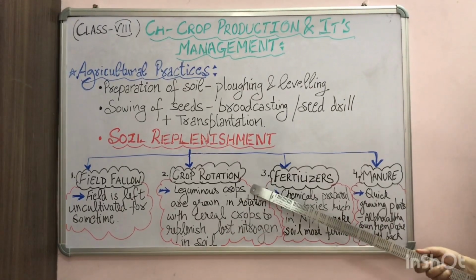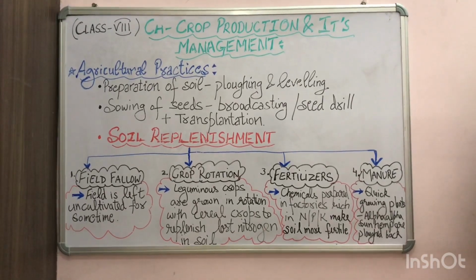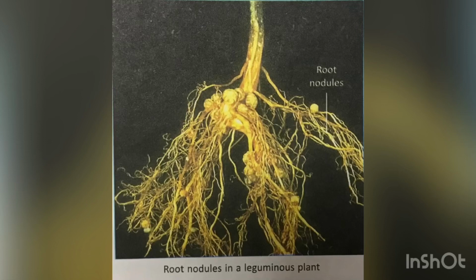How do these leguminous crops help to replenish the lost nitrogen in the soil? Students, this is a picture of the roots of the leguminous plants. We can see the root nodules which are present in the roots of the leguminous plants. The rhizobium bacteria live in association with these, and they have the ability to convert the atmospheric nitrogen gas into useful nitrates that can be used by the plants as a good source of nitrogen.